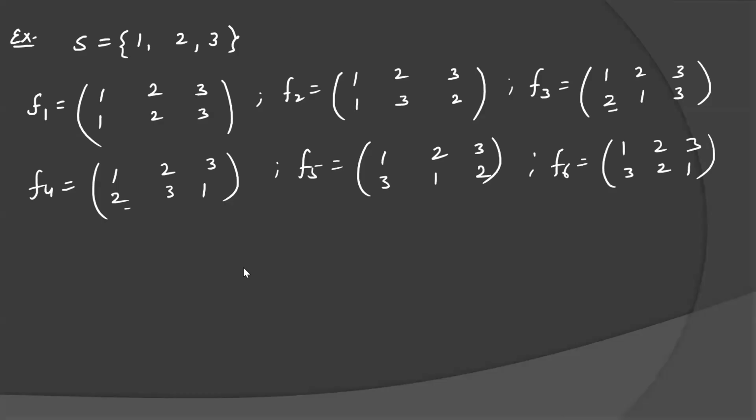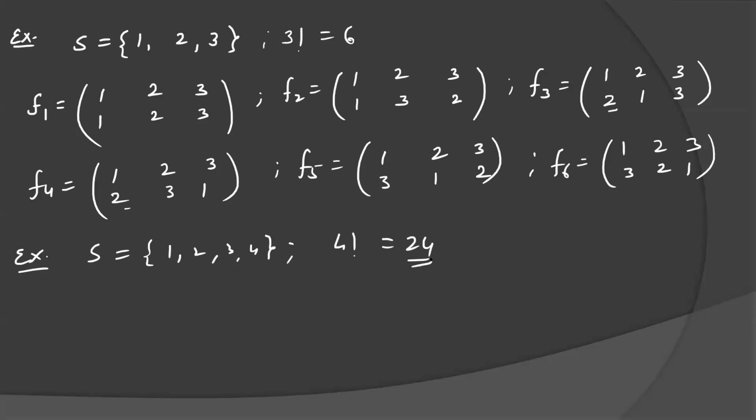So you have three elements, which means you have factorial 3 arrangements, that is 6 arrangements. So these are the 6 permutations possible. How many permutations are possible for the set 1, 2, 3, 4? It will be 4 factorial, 24 cases. So this is the permutation. Now let's see some theory of permutations.